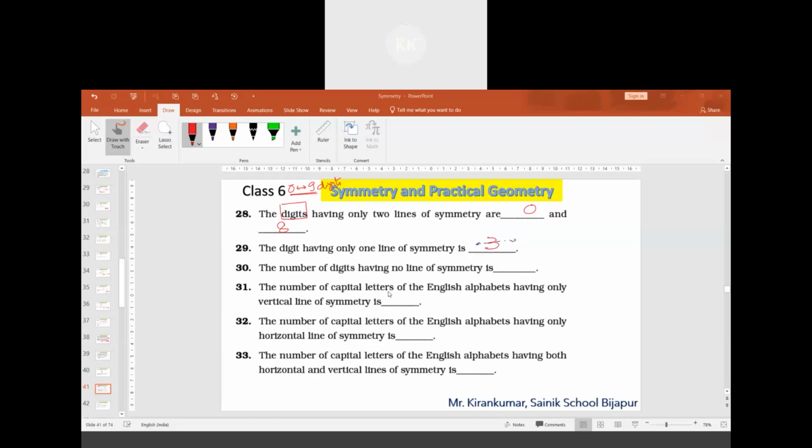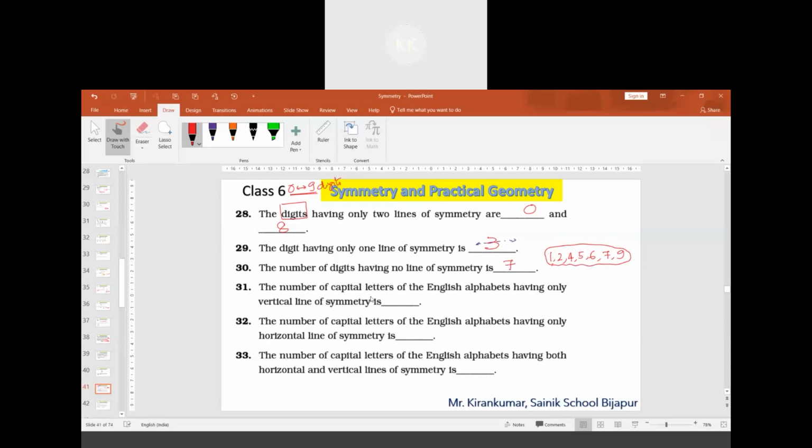Now question number 30. The number of digits having no line of symmetry is. Count the numbers: 1, 2, 4, 5, 6, 7, 9. There are totally 7 numbers.